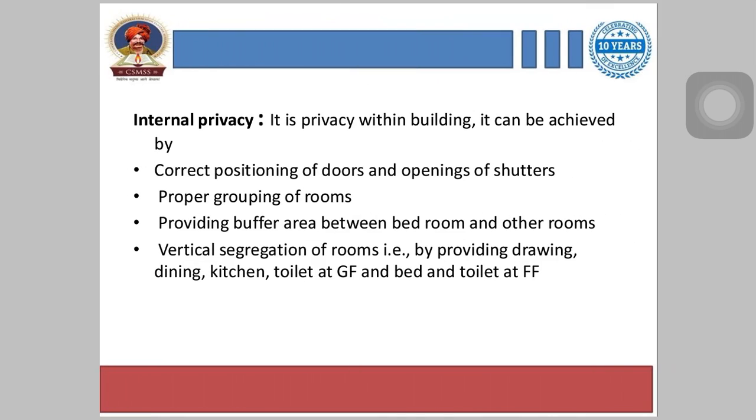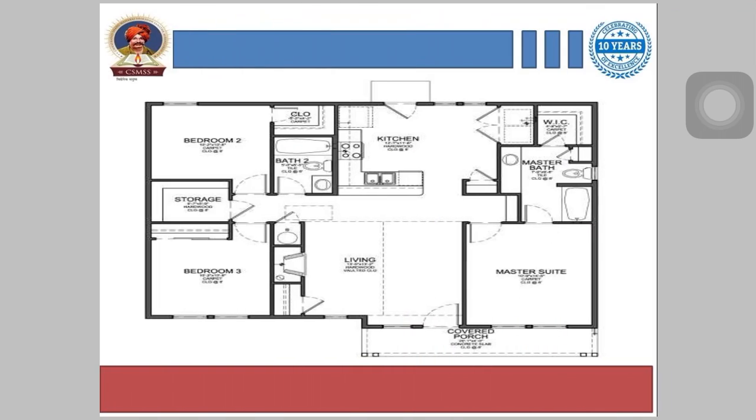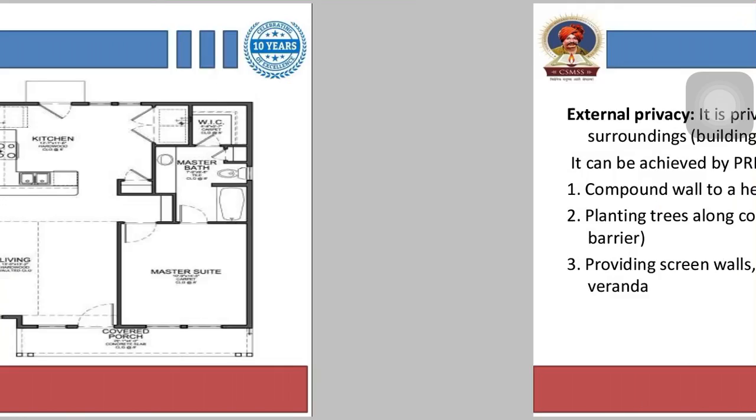So this is the internal privacy. So it is the privacy within the building. It can be achieved by correct positioning of the doors and openings of shutters, then proper grouping of rooms, providing a buffer area between bedroom and other rooms, then vertical segregation of rooms, that is providing drawing, dining, kitchen, toilet at ground floor, and bed and toilet at first floor. This is the plan which shows us the placing of the doors and windows.